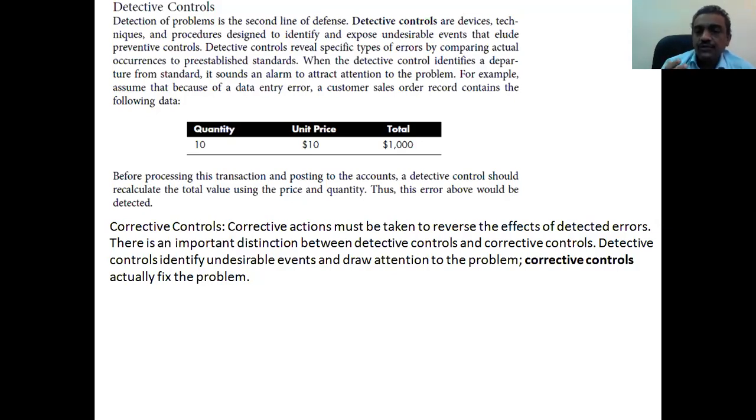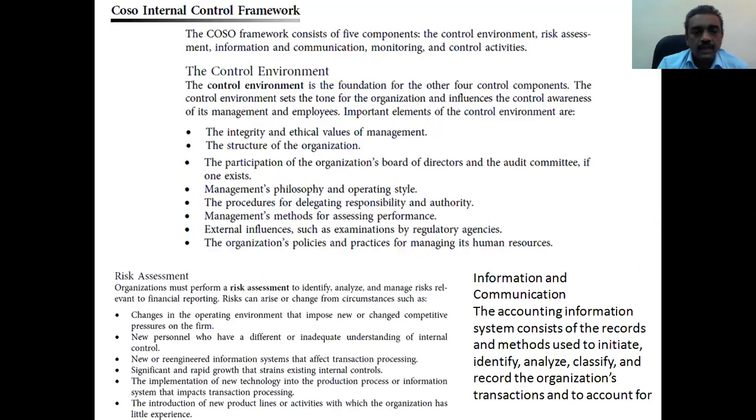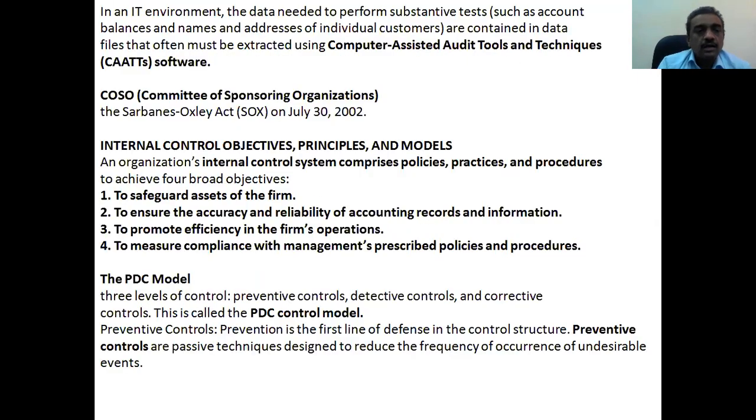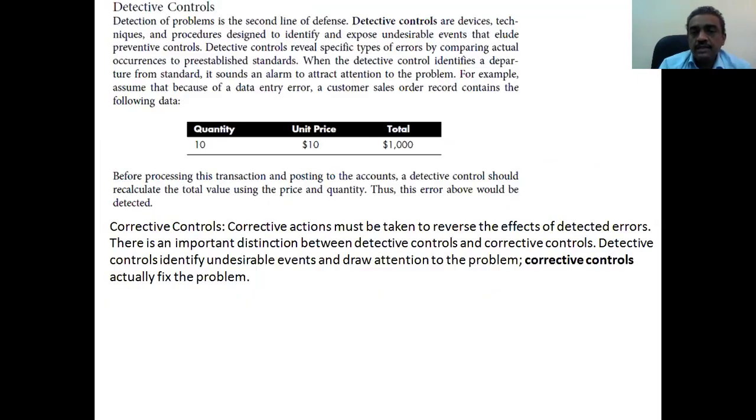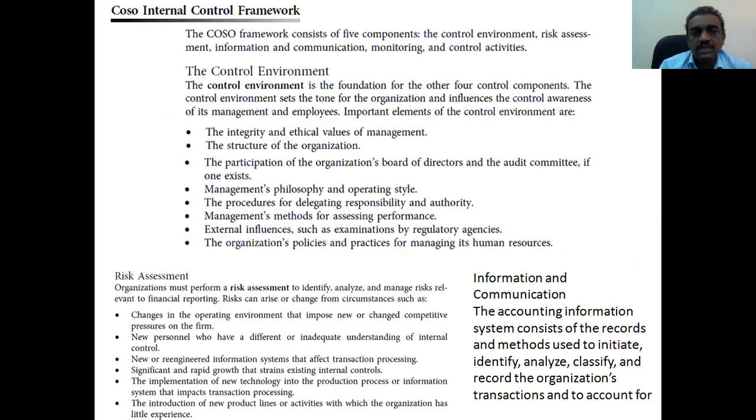Corrective: if the error is detected, what different corrective actions are going to be taken? That is corrective. Okay. Then you have COSO, the Committee of Sponsoring Organizations. It has five different components: control environment, risk assessment, information and communication, monitoring and control activities.